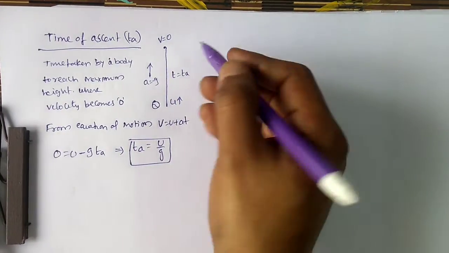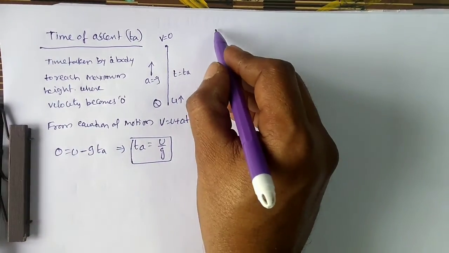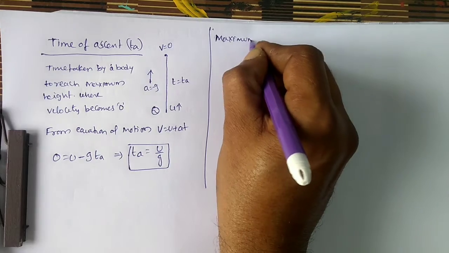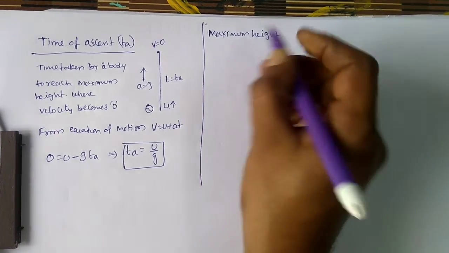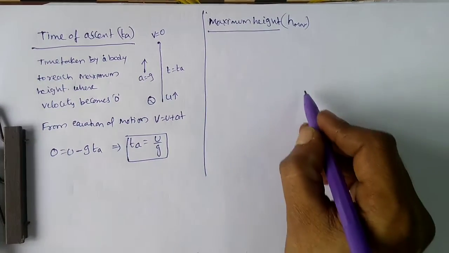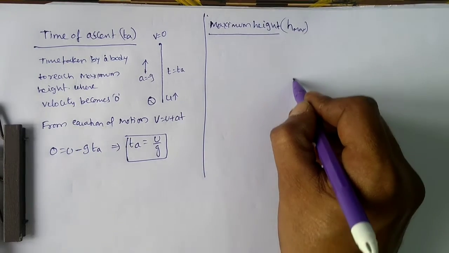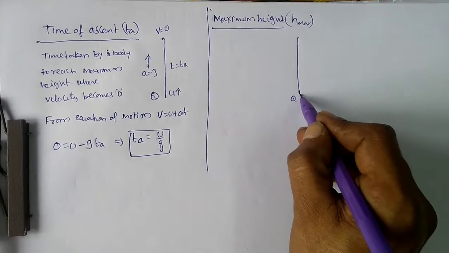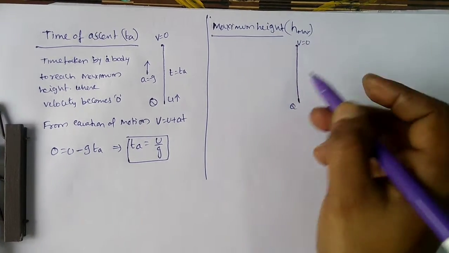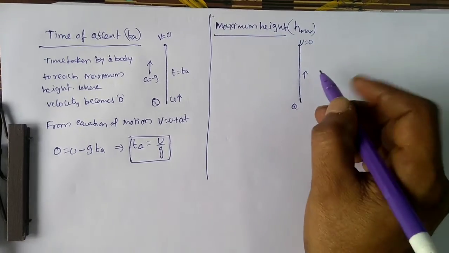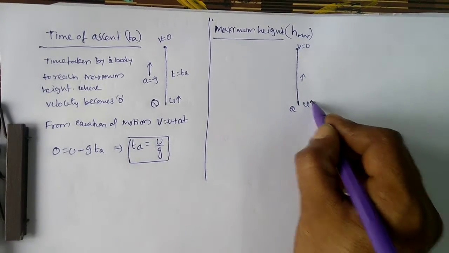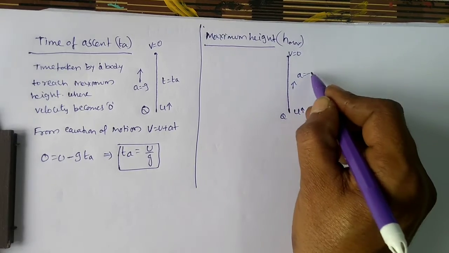Next, considering the same thing, maximum height also we can say. Maximum height will be represented by the symbol H max. So same thing here. I am throwing a ball, a body, in the upward direction. It reaches maximum height where velocity becomes 0. Same condition. Now initial velocity should be present in the upward direction, acceleration upward direction minus g.